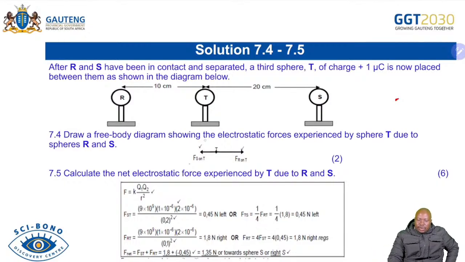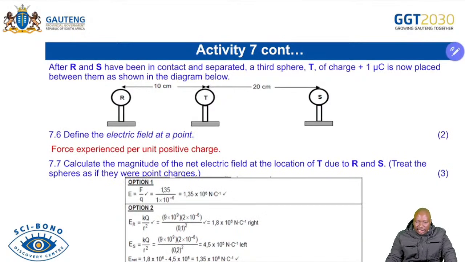As I indicated, you will calculate the force due to ST and the force due to RT. And immediately when you have done that, you add the two to get the net. But what is important here is that as you're getting your net force, you must always check the sign conventions there to say are they all positive or negative and all that, so that you are able now to get your correct answers. And then you have your 1,35 as your final answer towards S, or you can just write S there. So that is that for 6 marks.